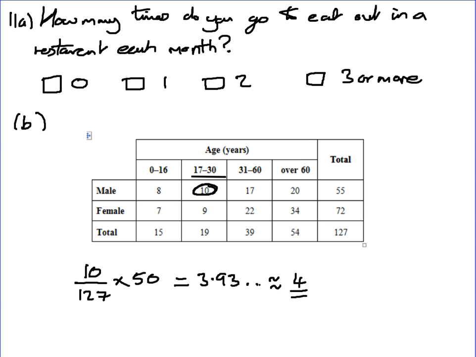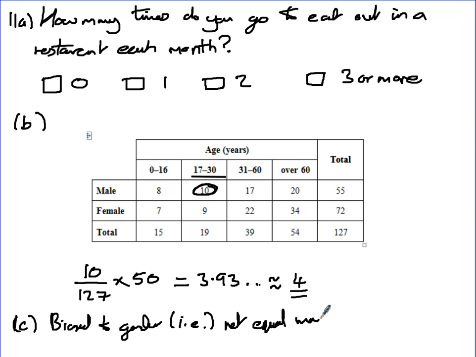So one of the bias points is that it could be biased to gender, i.e. not equal male and female. And then another one, what else could you do? He only does it on a single evening, doesn't he? So only done on one evening.